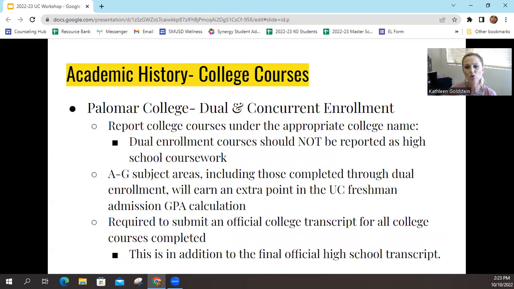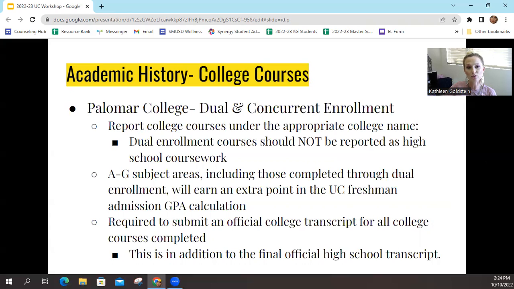Palomar College, or that would be both dual enrollment and concurrent. You want to make sure to list these classes as college courses, even if they are on the Mission Hills High School transcript. The A through G areas for those include dual enrollment, and they will earn the extra credit point for the UC freshman GPA calculation. So that means they're weighted the same way an AP class would be weighted.